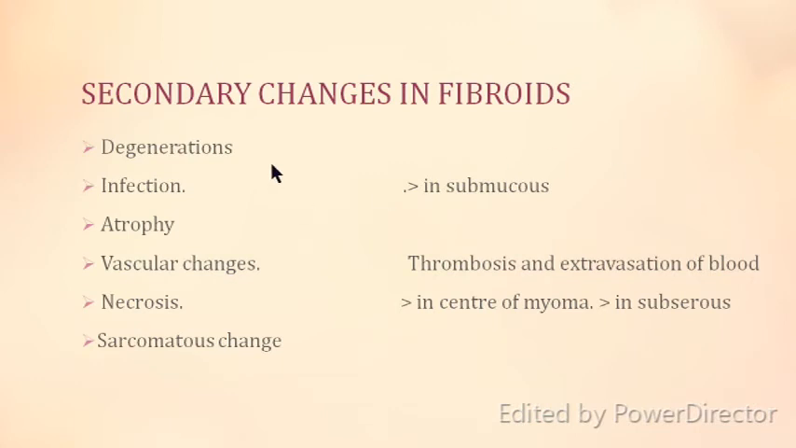So these degenerations, apart from that, there is infection, there is atrophy, vascular changes, necrosis in the fibroids and sarcomatous changes. Infection is mostly seen in the submucous fibroids. Of the vascular changes, there may be thrombosis and extravasation of the blood, and necrosis occurs in the center of the myoma and basically more in the subserous ones.